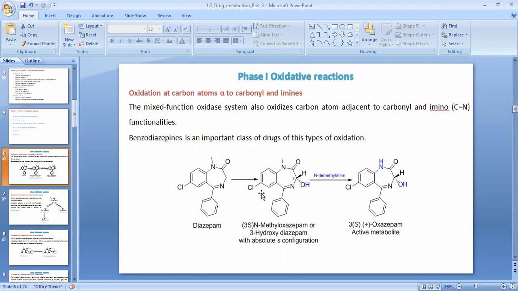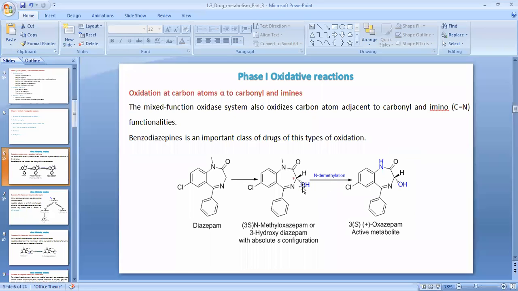Such types of molecules are oxidized by phase 1 mechanism to N-methyl oxazepam or 3-hydroxyoxazepam. So the oxidation of such an alpha carbon atom is also happening by the hydroxylation mechanism. In this way this type of oxidation is done in the case of such types of molecules.